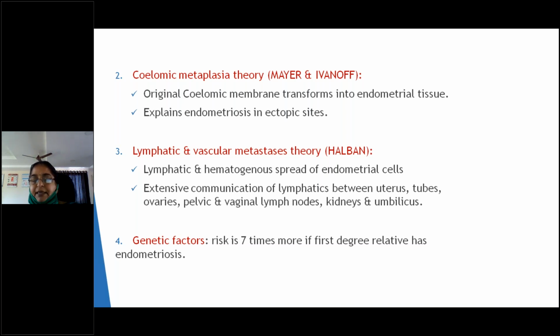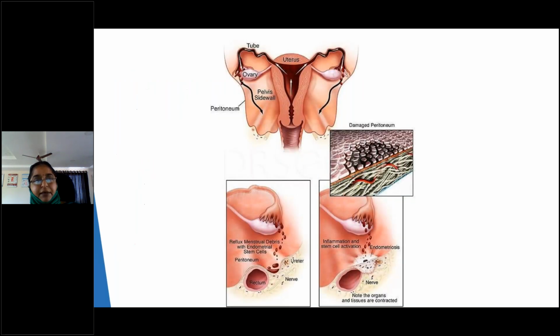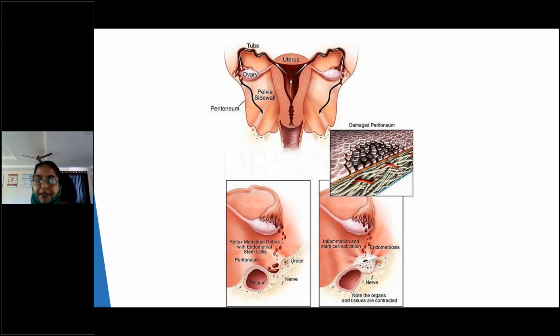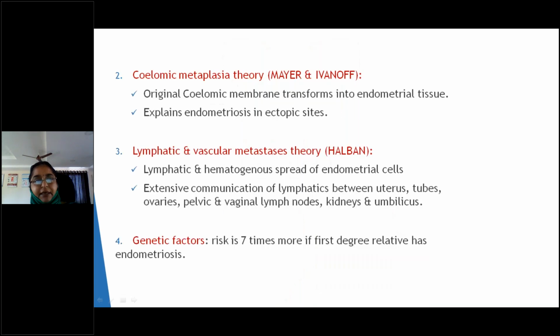There are so many theories, 7 theories you have to remember to explain endometriosis. Again, I am repeating, Sampson's theory is nothing but retrograde menstruation. It is going back. Instead of going completely into the vagina, a few fragments of endometrial tissue will go back to the fallopian tubes and get spilled into the peritoneal cavity. This is Sampson's retrograde theory.